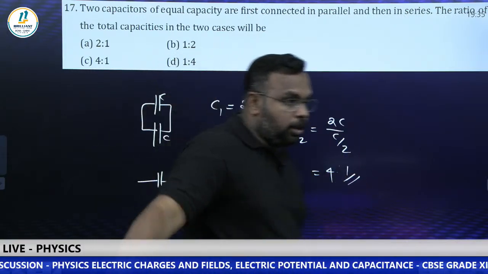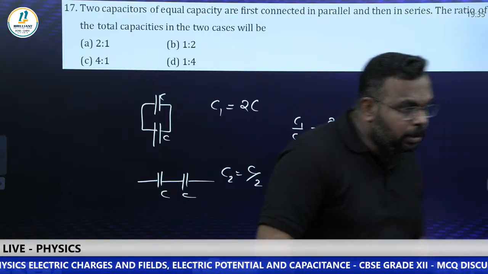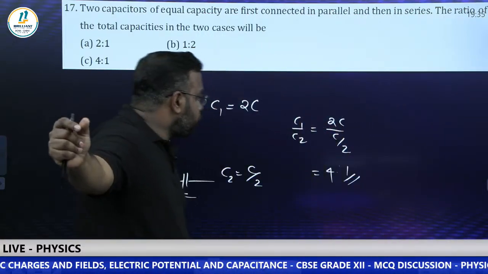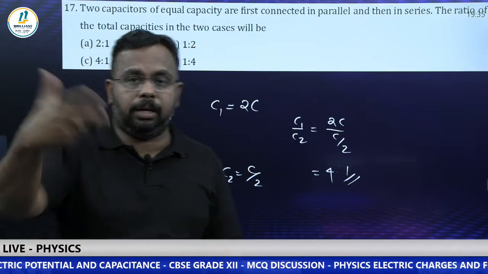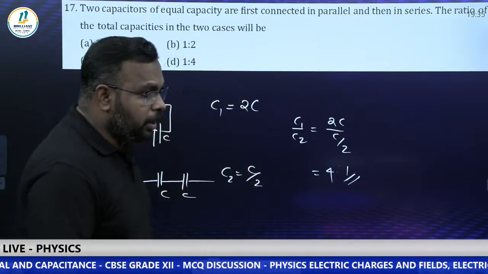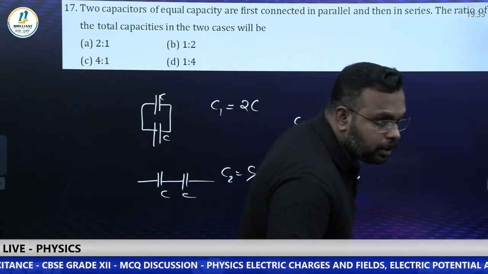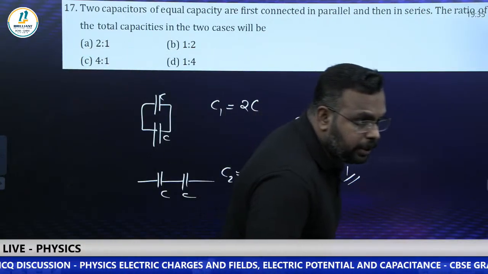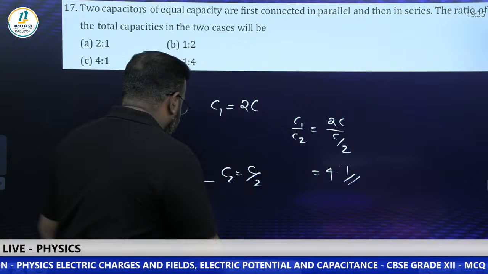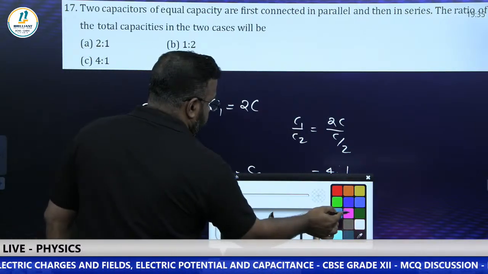4:1. Yes, how many of you got the answer? Quick. So the answer is 4:1. It's option C, because first connected in parallel, in parallel you will get maximum capacity, and in series you get minimum. Yes, Atul, right, it is option C. Yeah, 4:1. Satvik, right answer. Option C, 4:1.